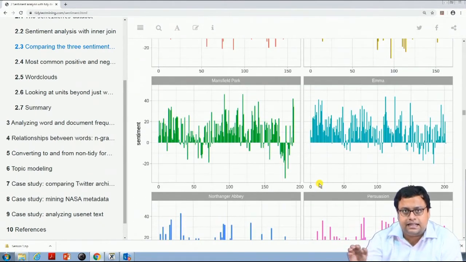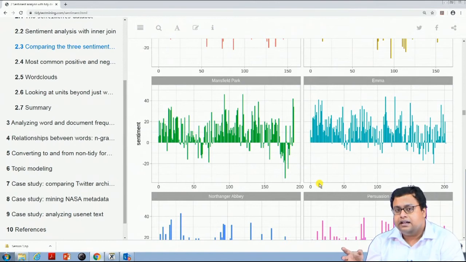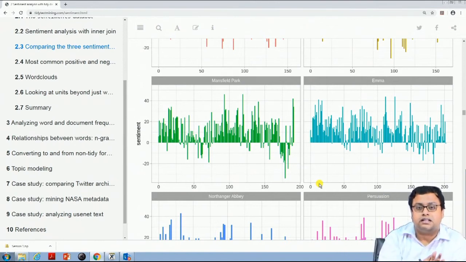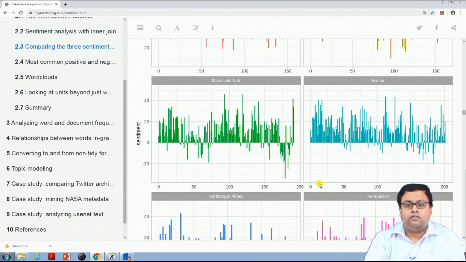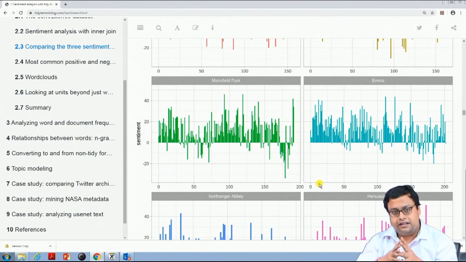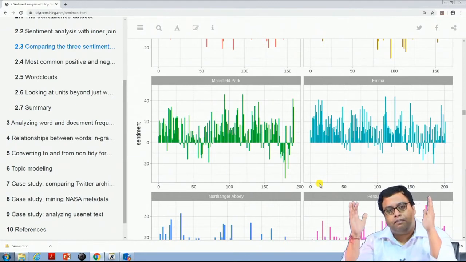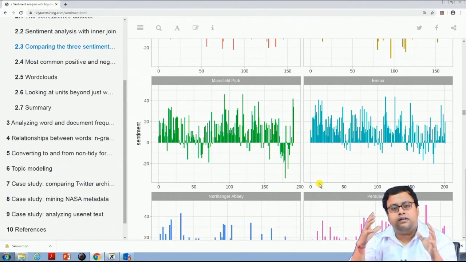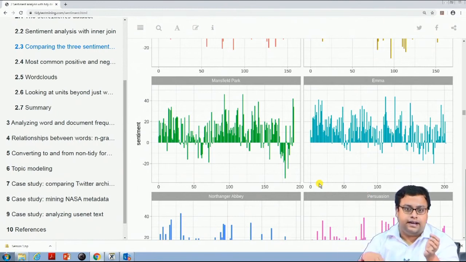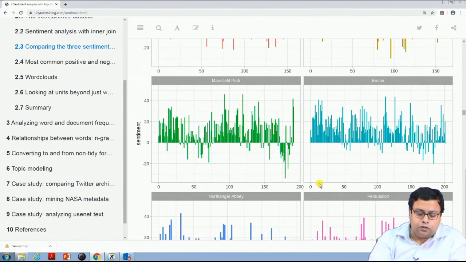Now, this kind of idea, how much is positive, how much is negative, how many switches there are, can be used to predict whether a book will be successful or not. Let us say you have a data set of lots of books, and you know whether these books were successful or not. So, that is your y variable. And then you have the books' text also, and from there you can find out how much positivity there is, how many different kinds of sentiments or emotions there are, whether they were positive or negative, and how many changes have happened. All of these things can predict a book's success.